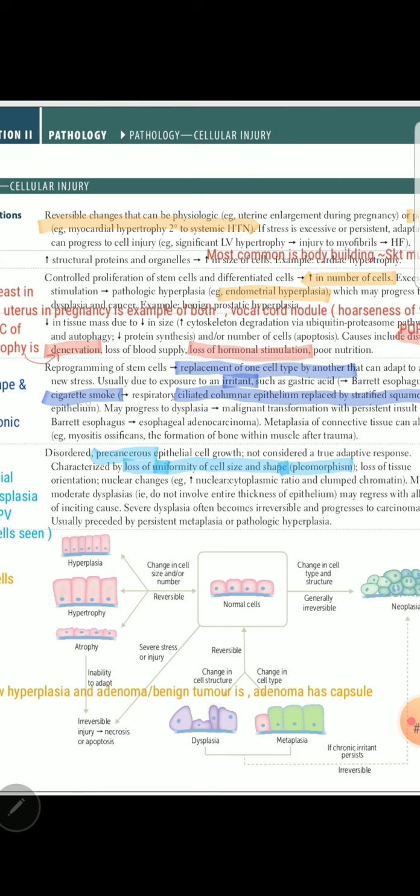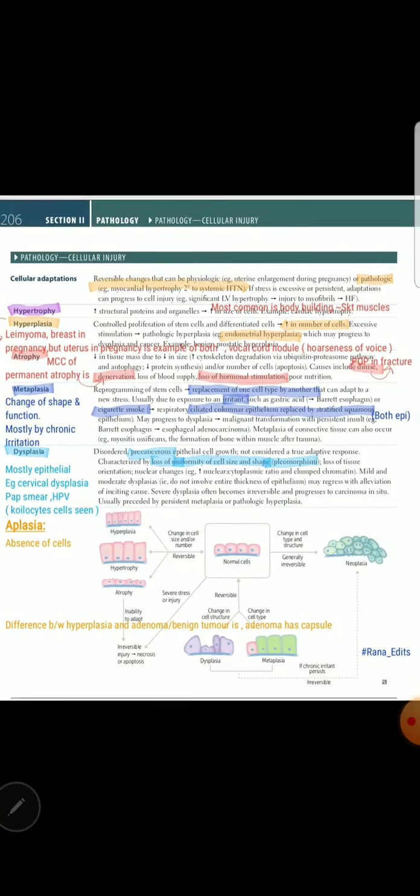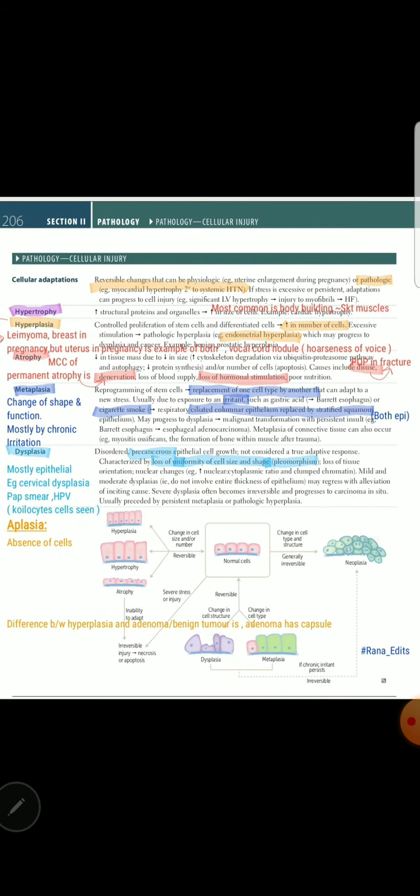Outside in the smoker case, it was the opposite. So this gastric epithelium formation in the esophagus would be called Barrett esophagus, and it is an example of metaplasia, just opposite of smoker epithelium metaplasia.